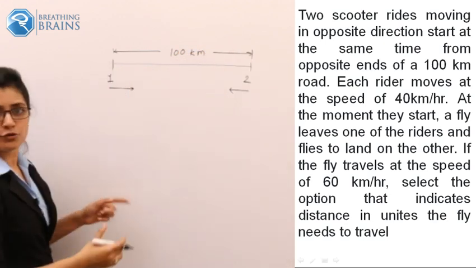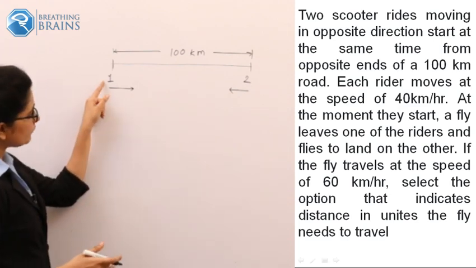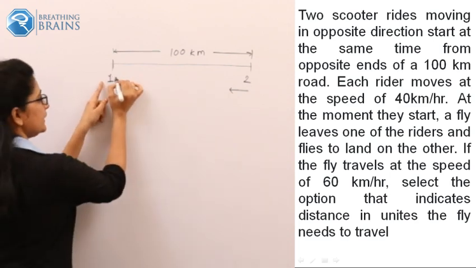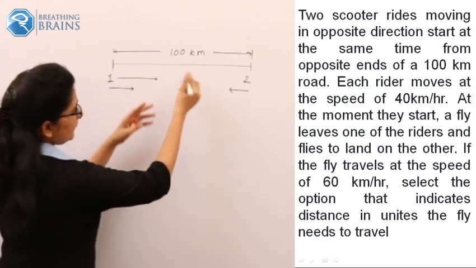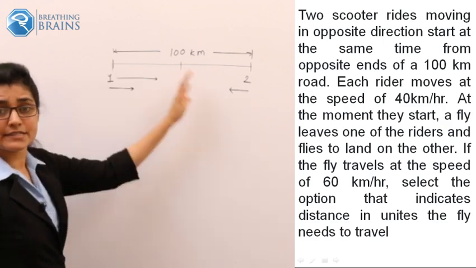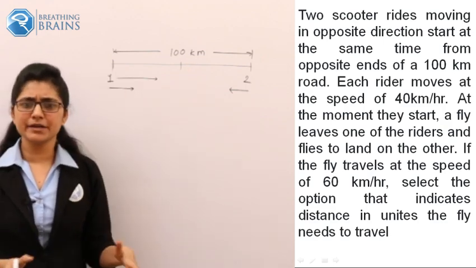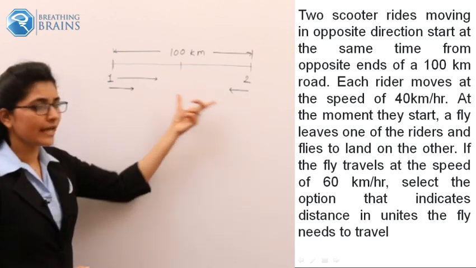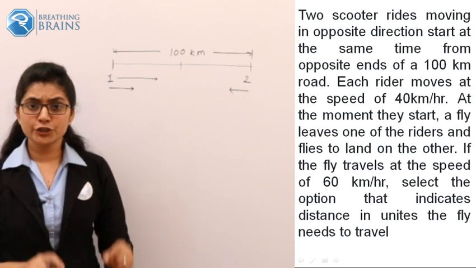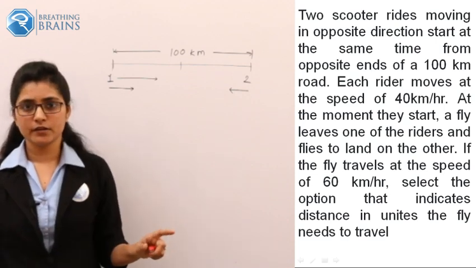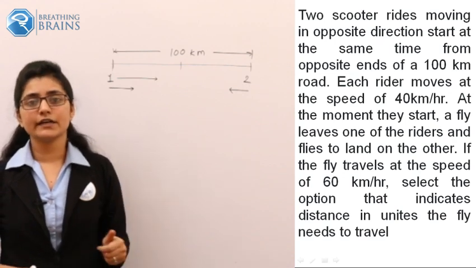Now I am trying to explain why this direction is not the correct one. One fly leaves one scooter and tries to sit on the second scooter. When they meet at the center point, the distance traveled by the fly should be less than 100. Whatever the distance may be, if you consider this direction as your actual direction, the distance traveled by the fly should not be more than 100. Whatever may happen, but this is not the correct one, because